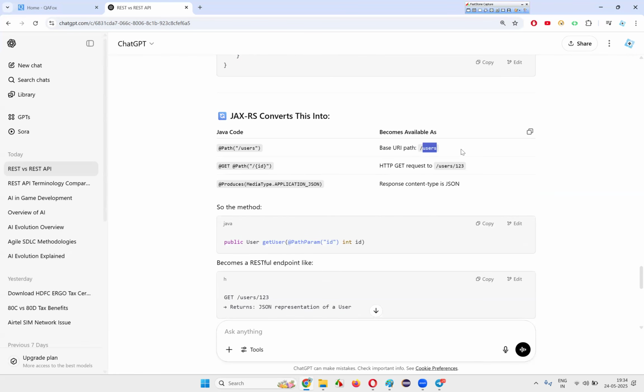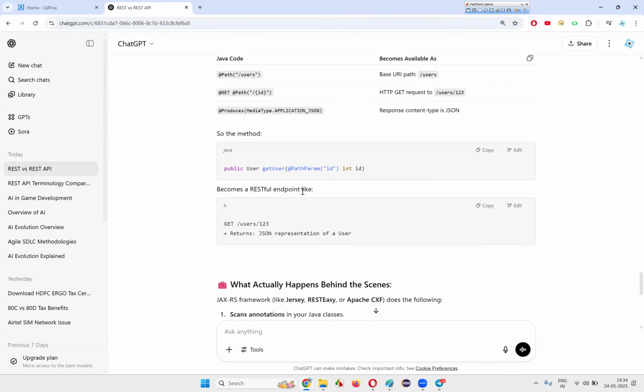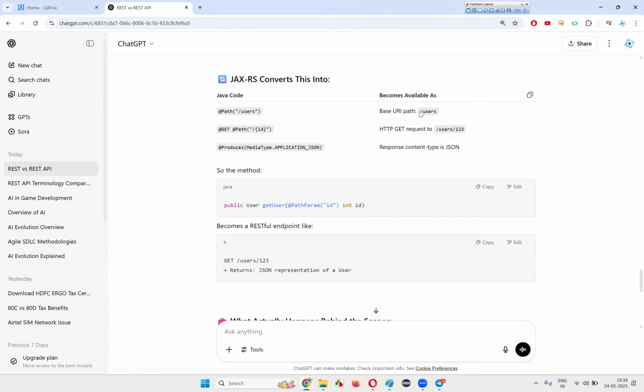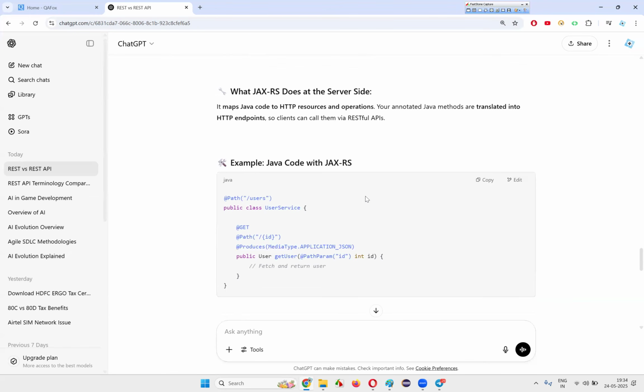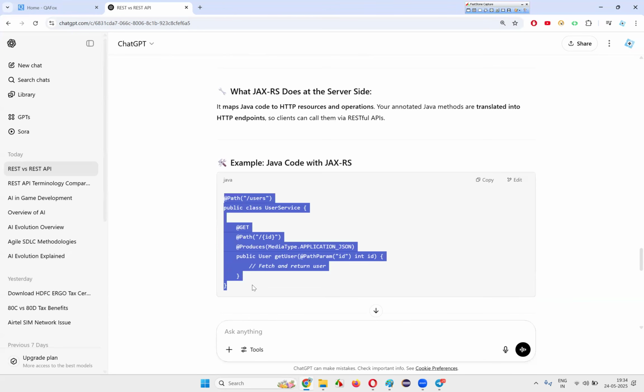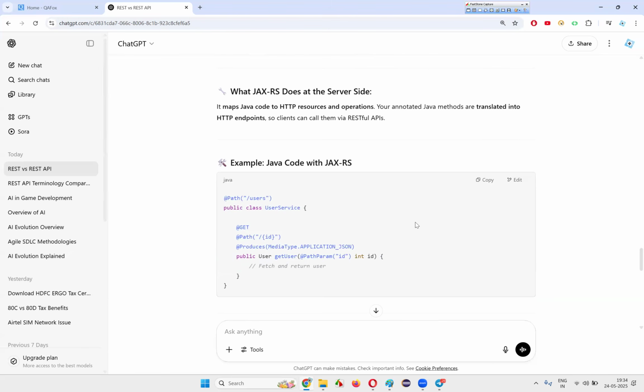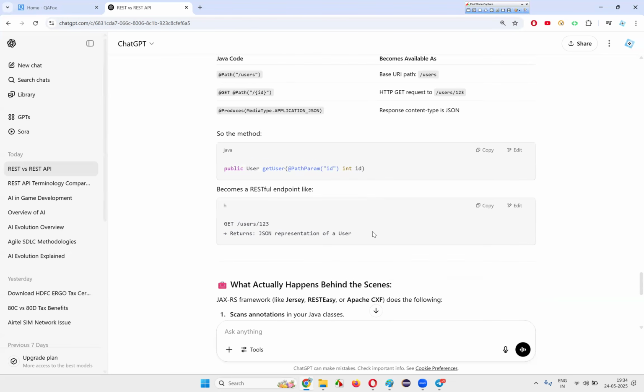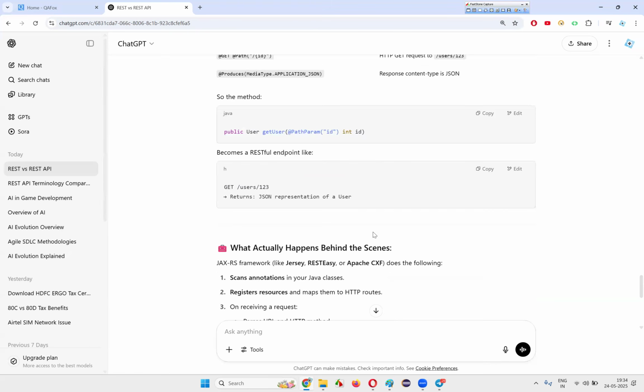The base URI path is /users. The GET request is /users/123, where for the ID you have to pass 123. From the client side, you will make a /users/123 kind of request. This request will come to the server and hit this particular code, because this code is enabled for receiving that API request. That is the purpose of the JAX-RS library.